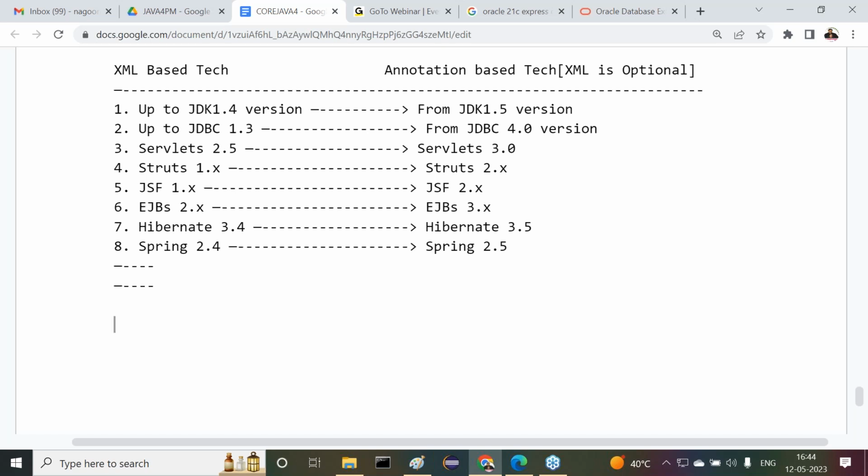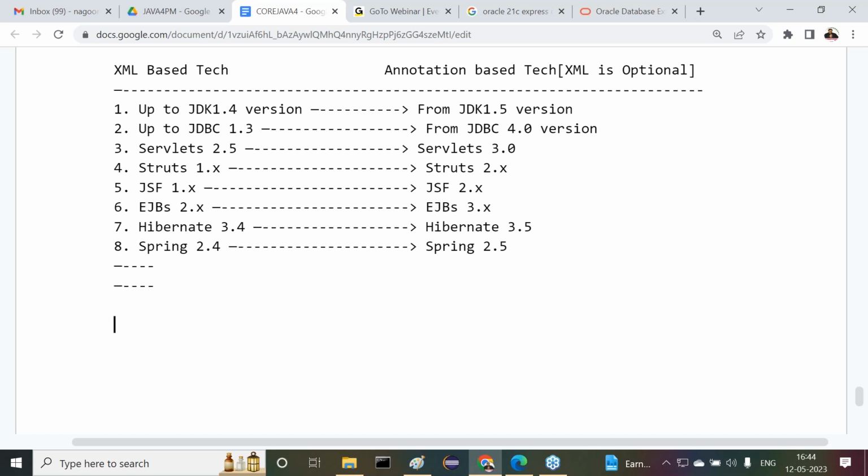One more point I'm telling you. If you observe the version numbers, all the older versions are using XML, and all the newer versions are using annotations. Sir, are you getting it or not? All the older versions are using XML, all the newer versions are using annotations. Those are the points we have to understand clearly. Okay, fine. Overall, we understood XML based technologies and annotation based technologies clearly.